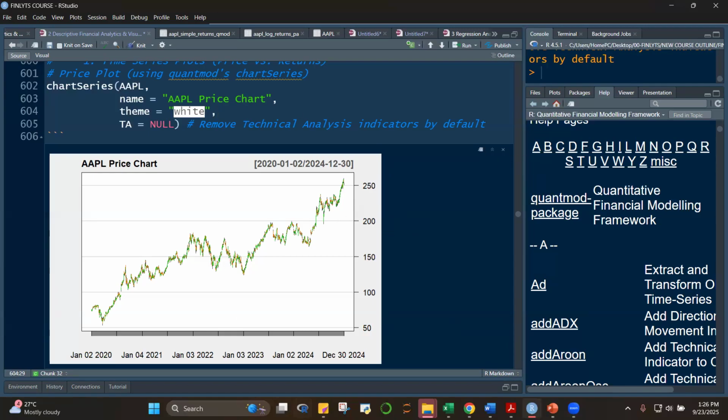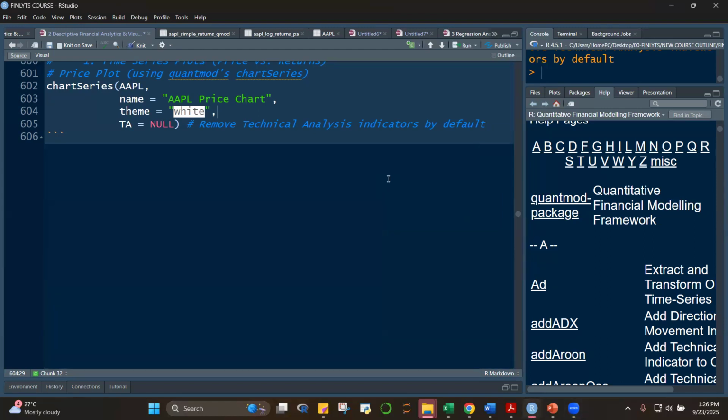Okay, were you able to generate this, class? Kindly chat, yes, please. Yes, if you were able to generate it. Okay, good. Okay, thank you. So let's move on, class.